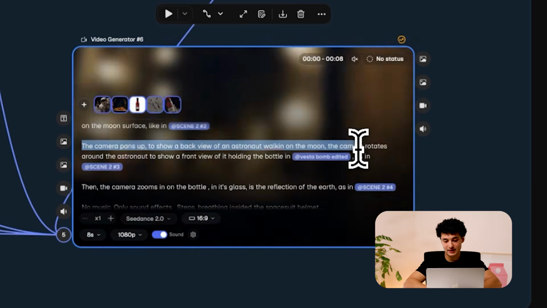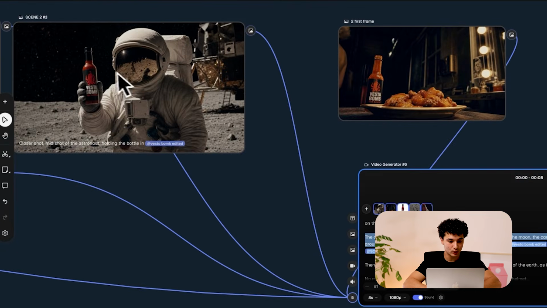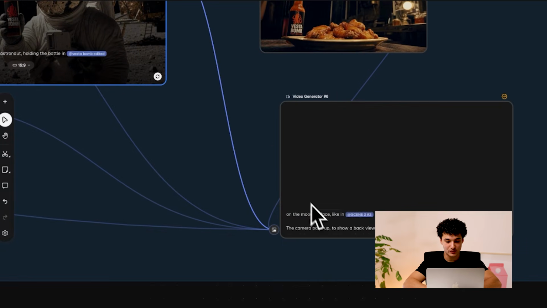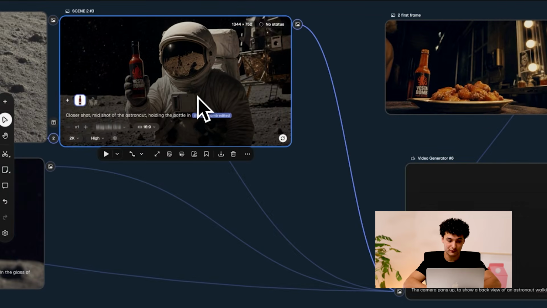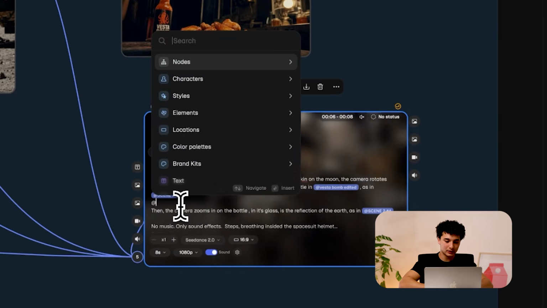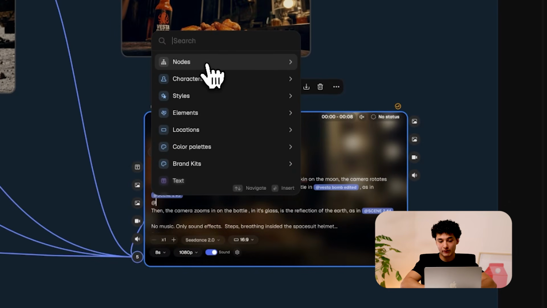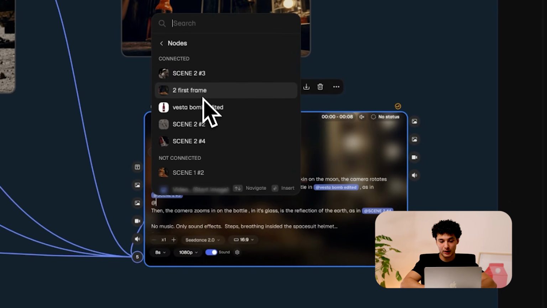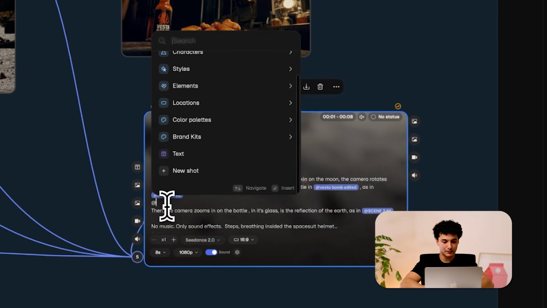Then we told the model to have the camera pan up and show the astronaut holding the bottle of hot sauce, which is this image right here. We also made sure to use the @ symbol, so again, the model knows specifically what image we're referencing. For example, I could click on the @ symbol and then reference a whole host of other options. For this specific example though, I would click on nodes and then choose the node that I want. We also like to be specific when mentioning each image. We don't like them popping up at the wrong time.